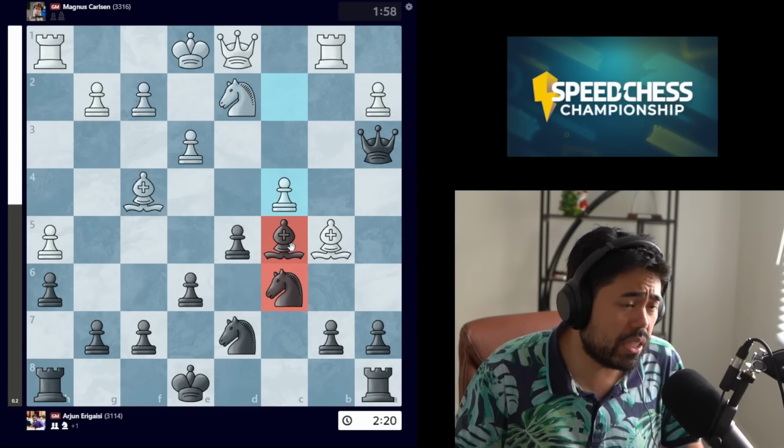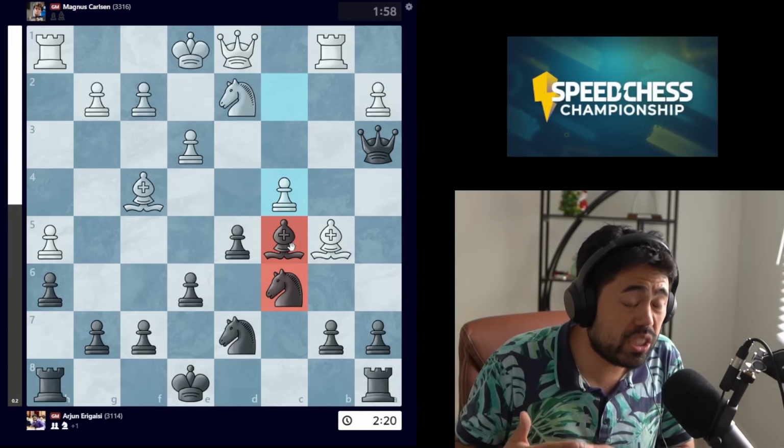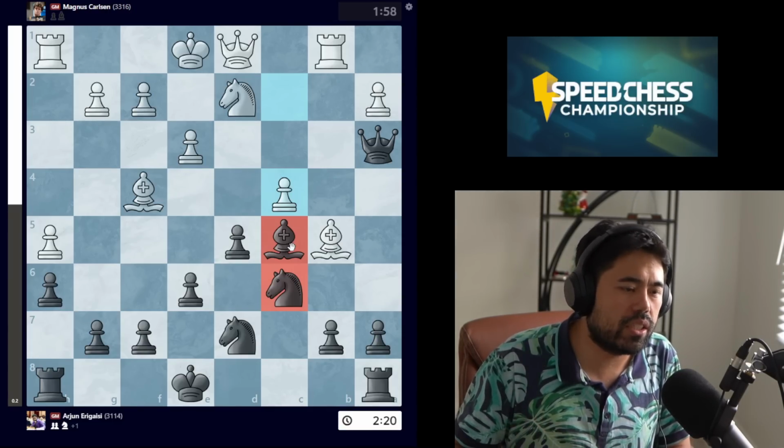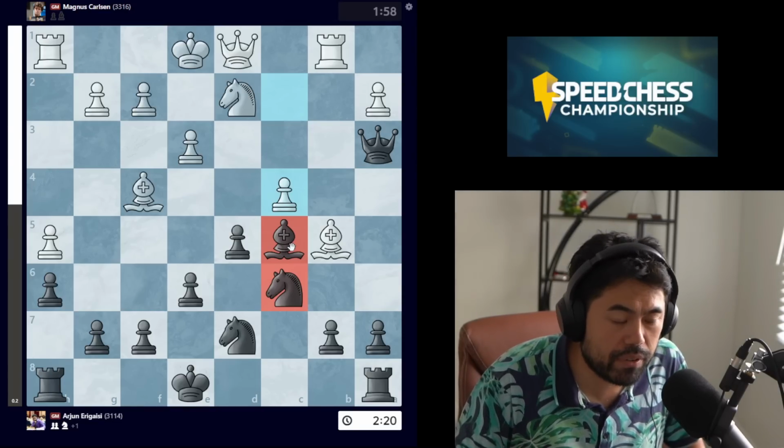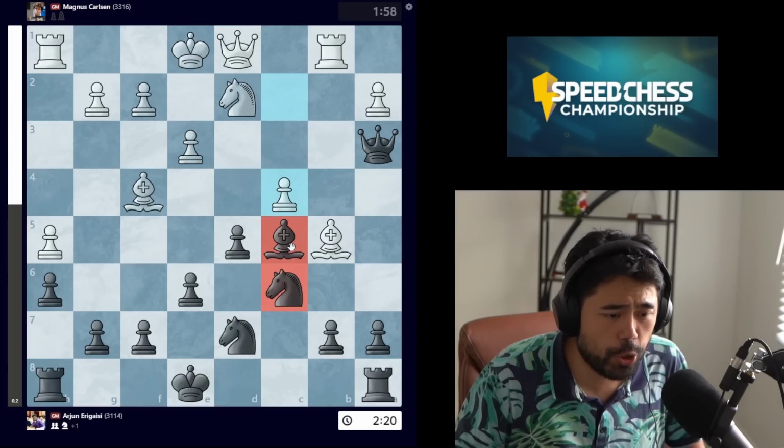And this is probably the single biggest strength Magnus has, which is that even when he gets a bad position or he knows he's done something wrong, he still can focus on the themes and still find very good moves in spite of it, whereas many players do emotionally collapse after they've made a big mistake in the opening.